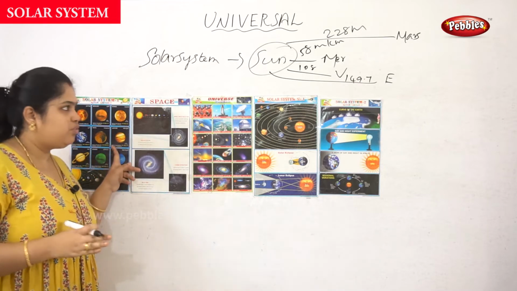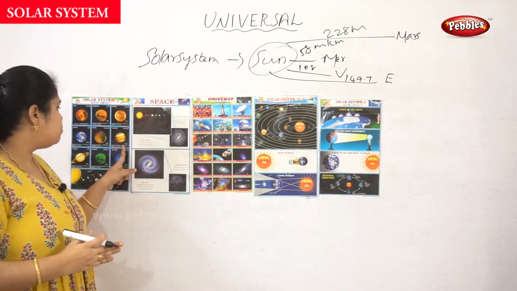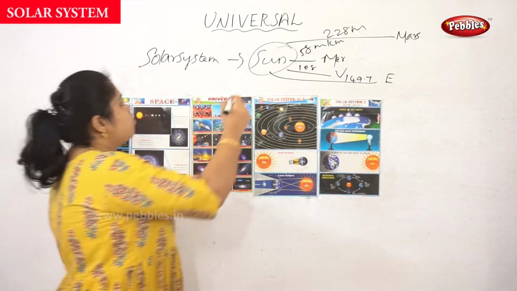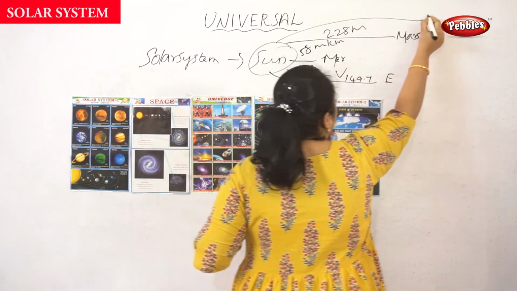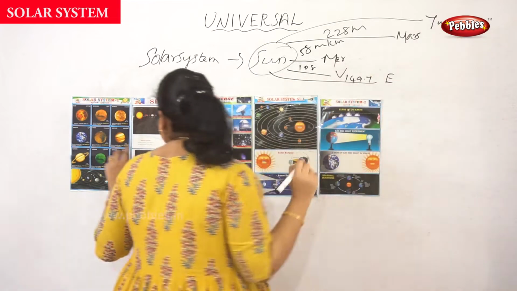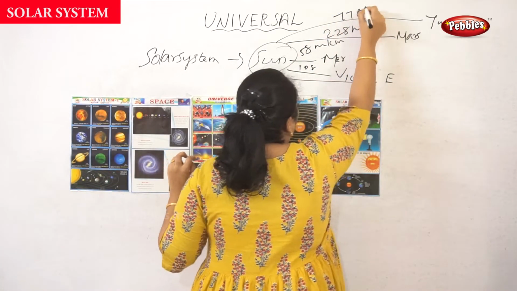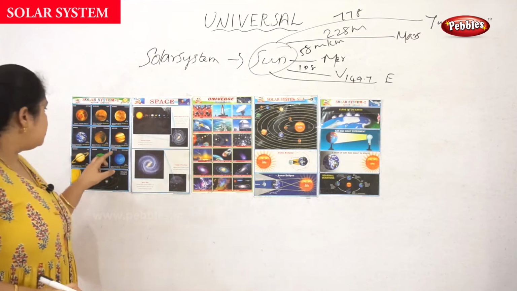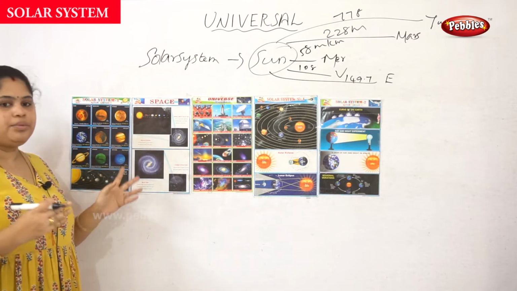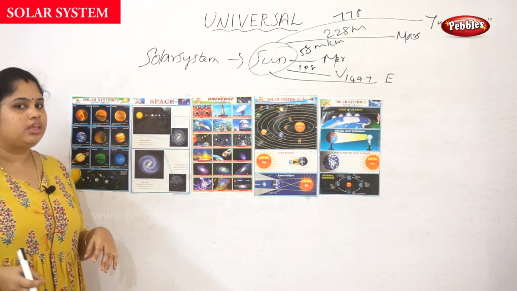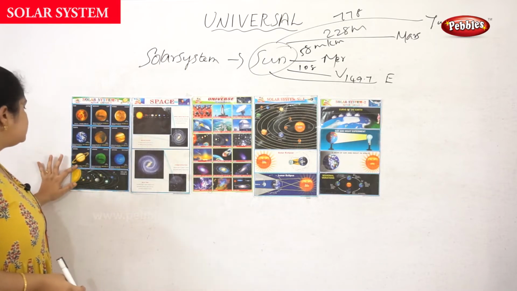The distance between the Sun and Jupiter is 778 million kilometers, and the diameter is nearly 143,884 kilometers.